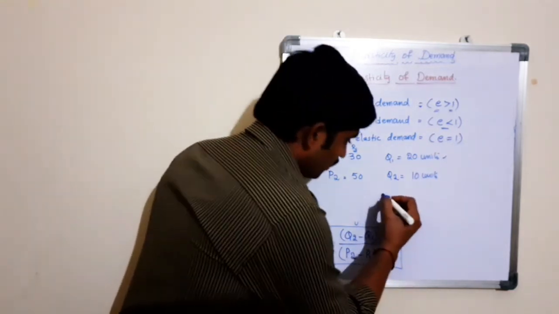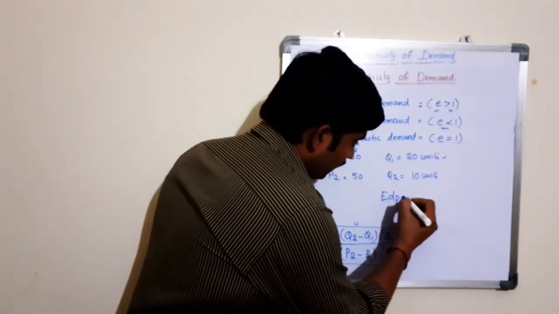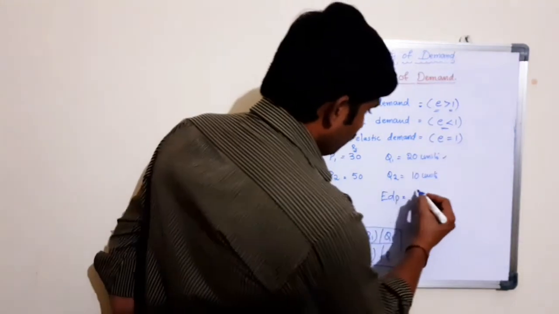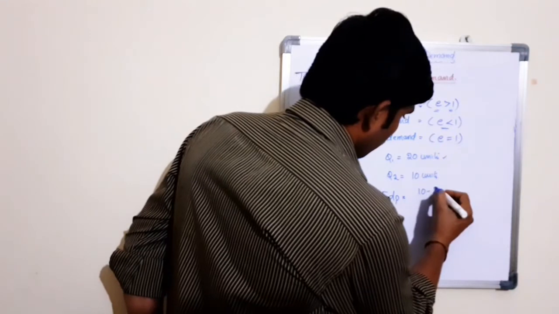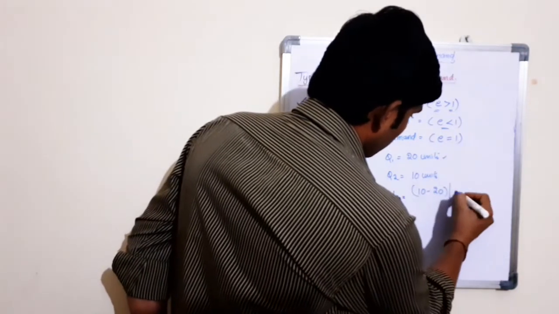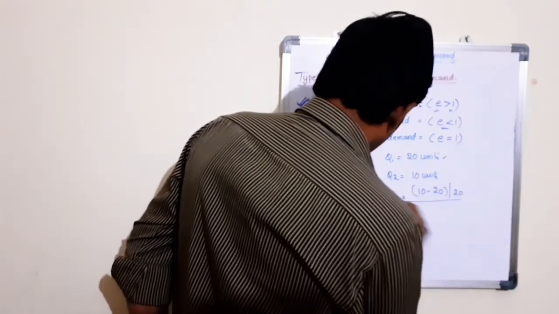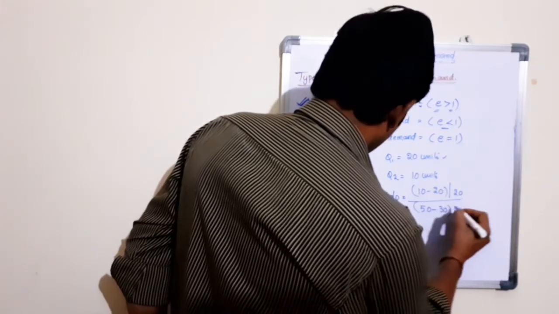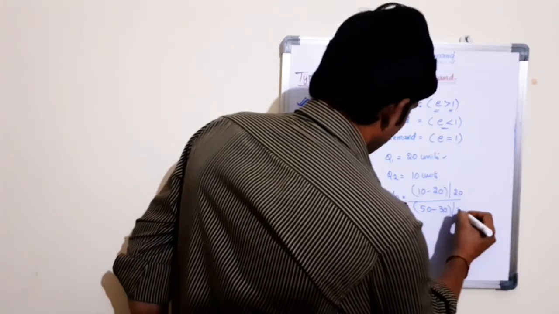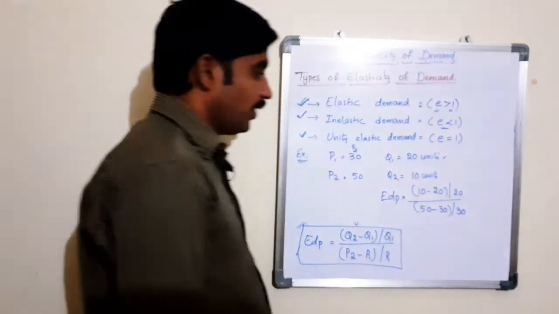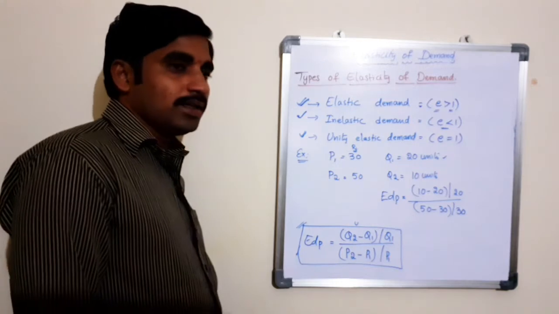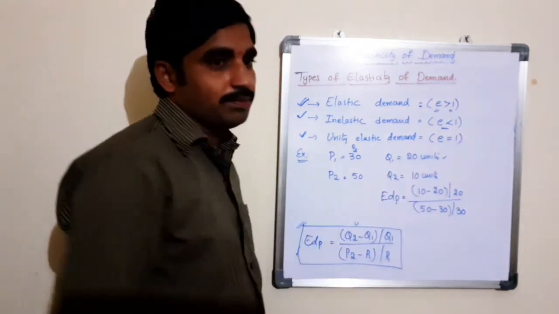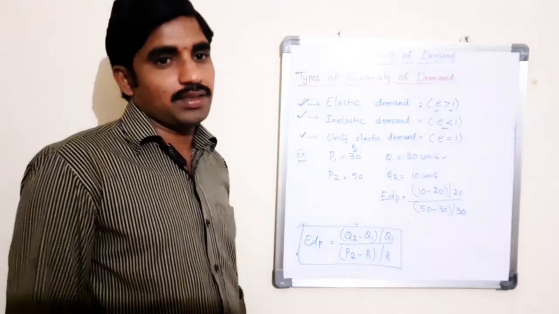Then we need to substitute in the formula: EDP, that is price elasticity of demand, equals (Q2 minus Q1) by Q1, by (P2 minus P1) by P1. Remember, by calculating this elasticity of demand, we take only the percentage or proportionate change.